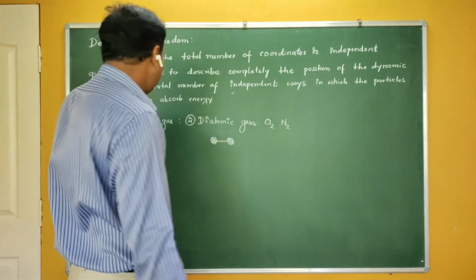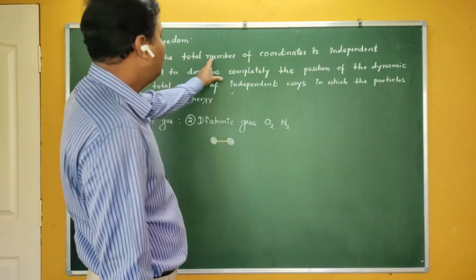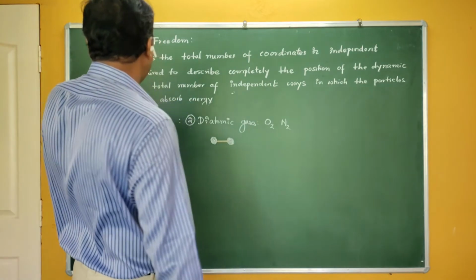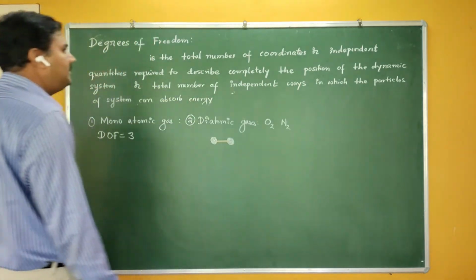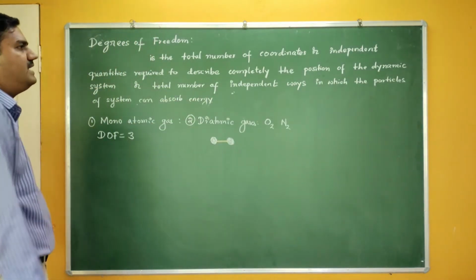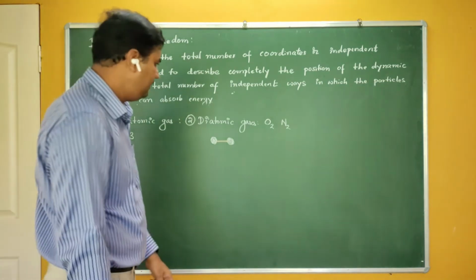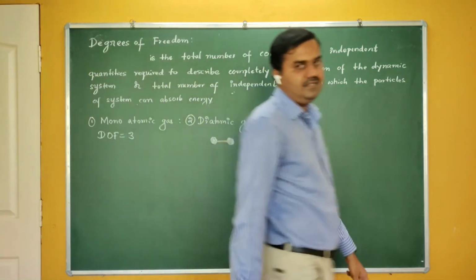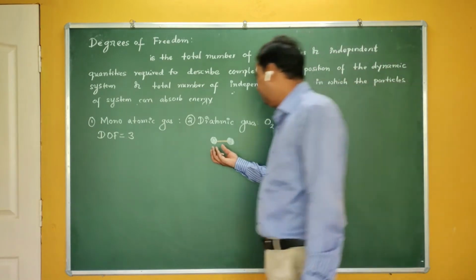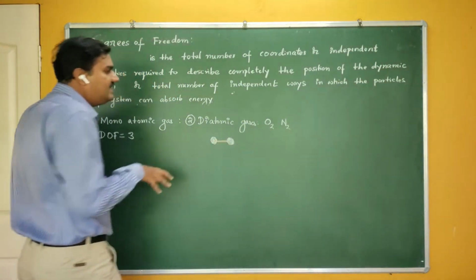So how many degrees of freedom are there? What is degree of freedom? The total number of coordinates or independent quantities required to completely describe the position of a system. So now these molecules, they can change their position.